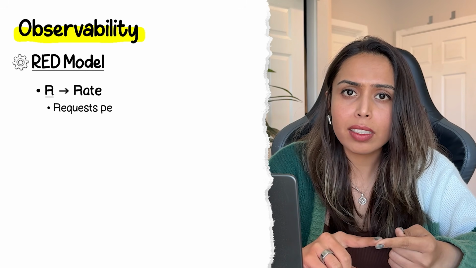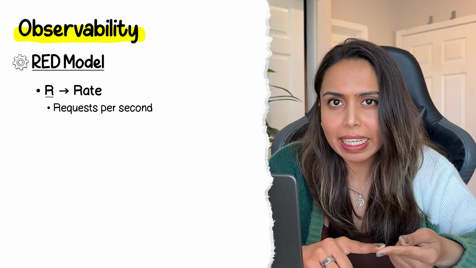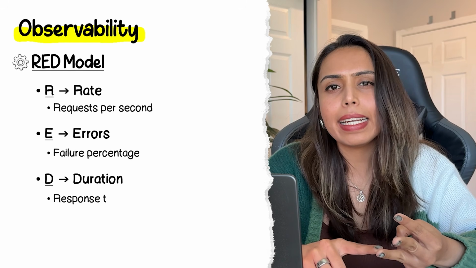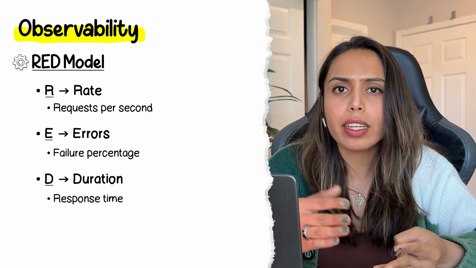Now for interviews, a standard way to think about metrics is using this format called RED. R stands for rate, how many requests per second. E stands for errors, what percentage of requests are actually failing. And D stands for duration, how long are requests taking.